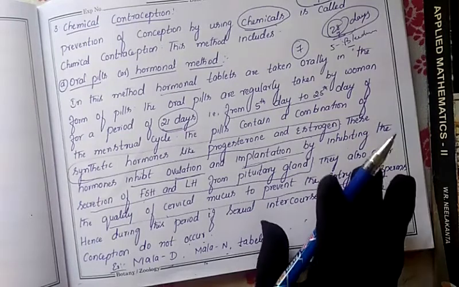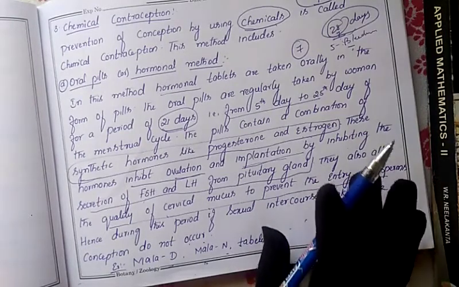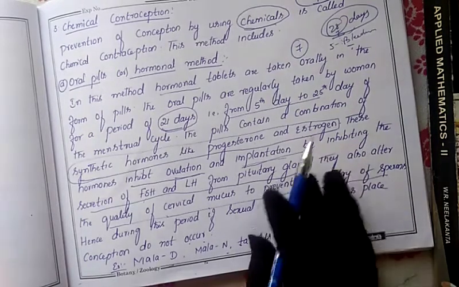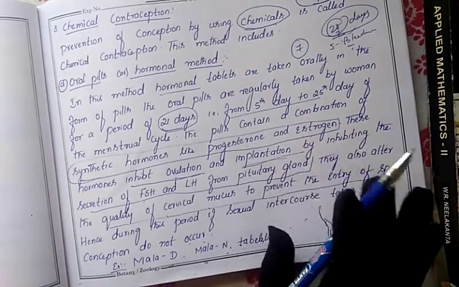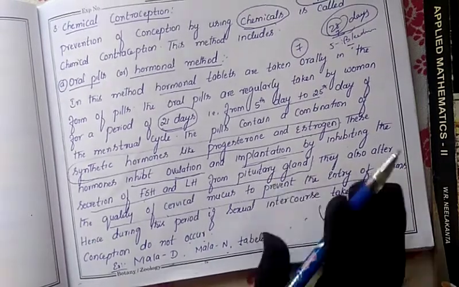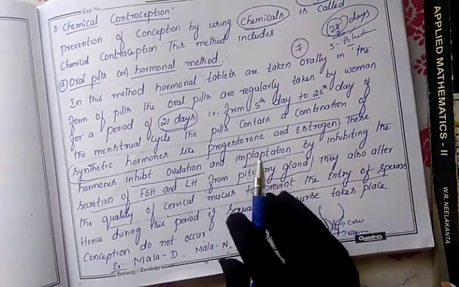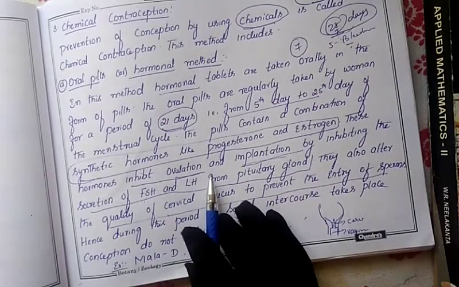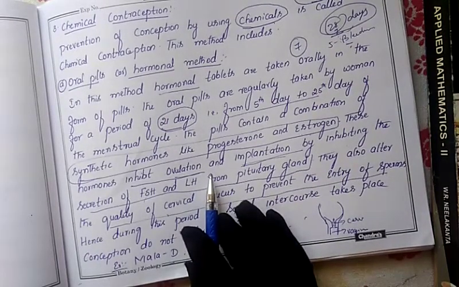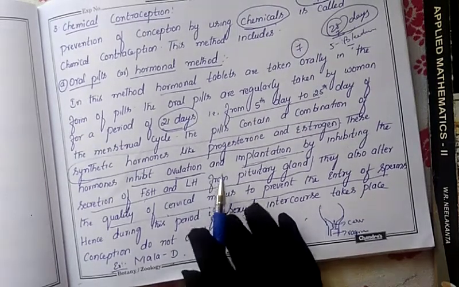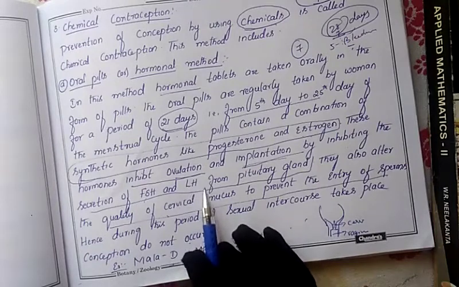Further, if that female wants to conceive, if she wants to give birth and become pregnant, her menstrual cycle will not take place, because the hormone directly influences the ovaries and can permanently stop ovulation. Due to that, such couples may not get any child. This is the very big side effect of taking these oral pills.